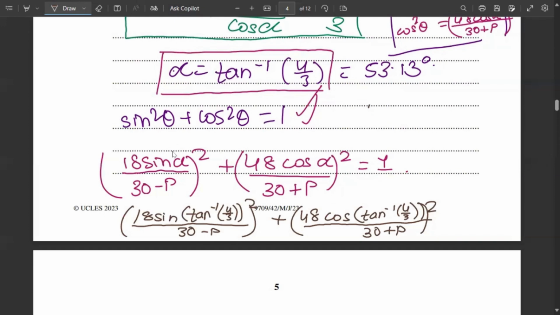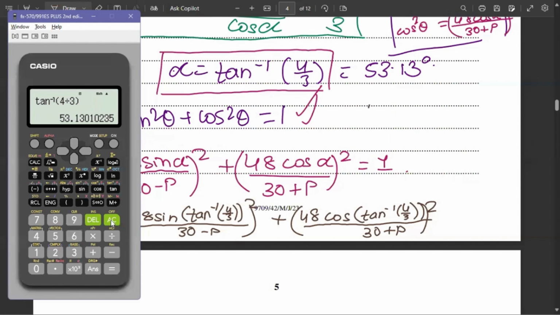And now let us simplify this in our calculator. So this will be 18 sine tan inverse of 4 by 3 in brackets upon 30 minus p. We don't need the 30 minus p right now, we just need this. The value for this will be 72 by 5, which is 14.4.